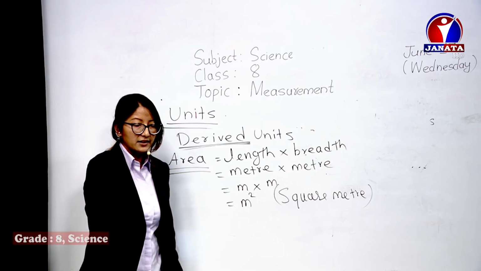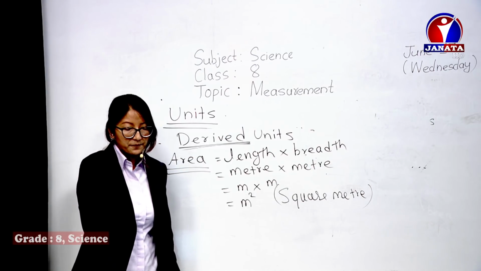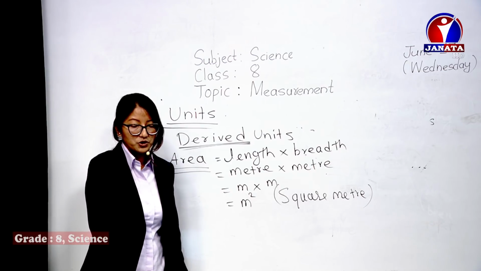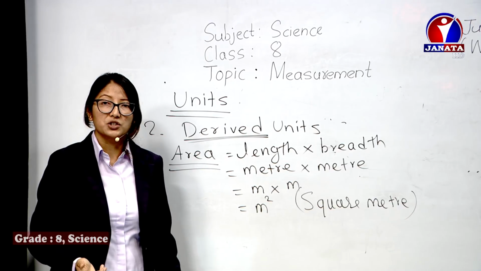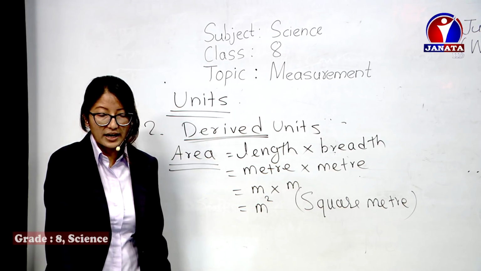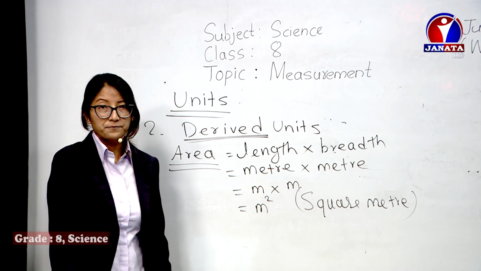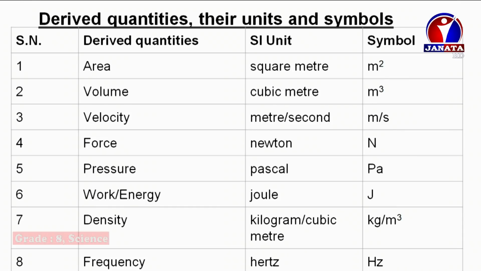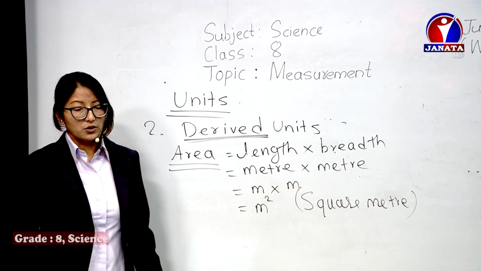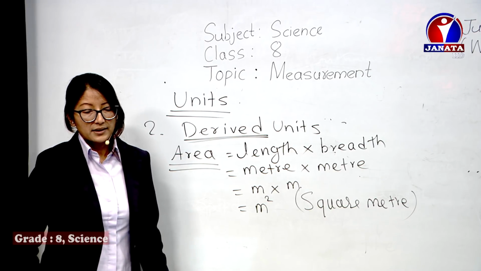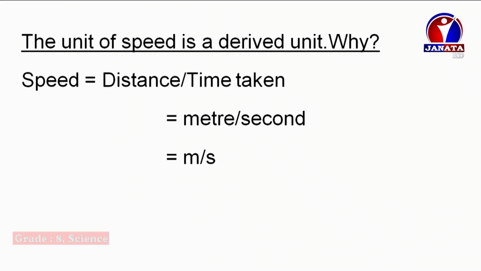Few more examples. Lots of different derived units are given over here. See, area is square meter, volume is cubic meter, velocity is meter per second. Without meter and without second, how can we get the unit of velocity? So these all are derived units. Force is Newton, pressure is Pascal, work, energy, power is joule, and all these are different derived units of derived quantities. And one more, speed is equal to distance by time taken. You can see in the slide, distance is measured in meter and time is measured in second, so the SI unit of speed is meter per second.